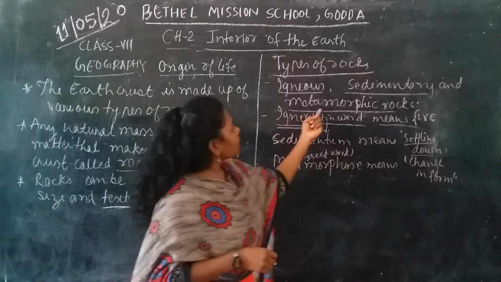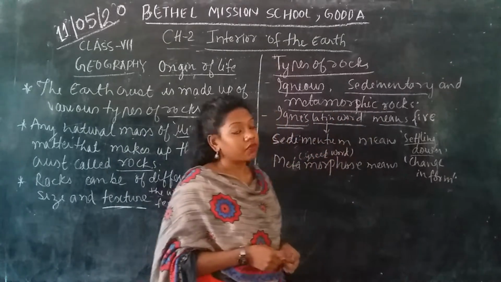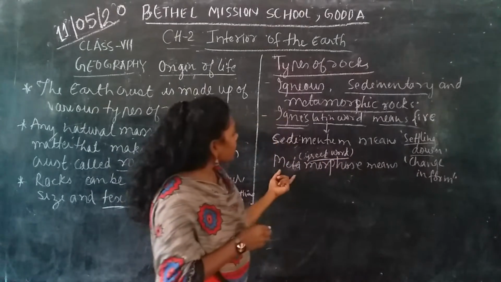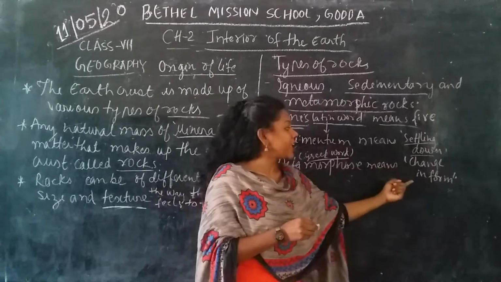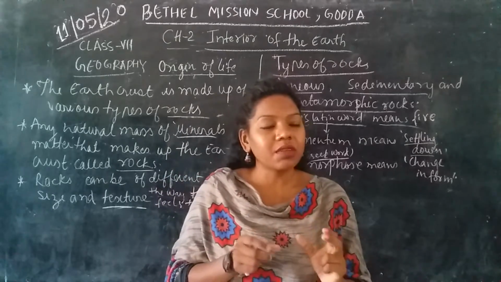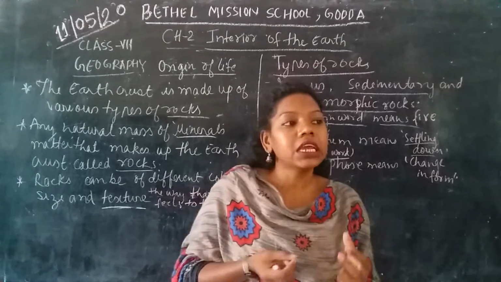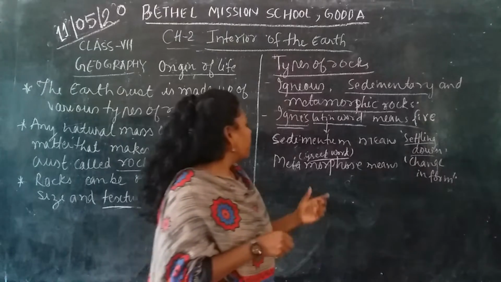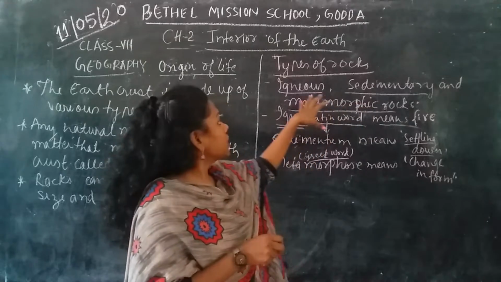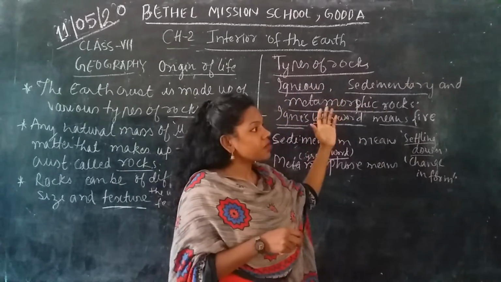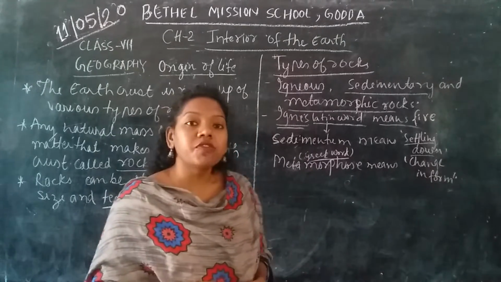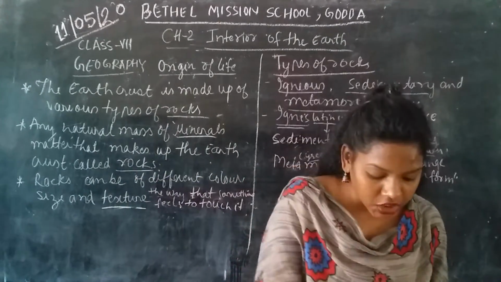Okay. Another is called the metamorphic. This metamorphic actually came from a Greek word called metamorphosis, which means change in form. That means any materials which change its form, even a little bit. That is called the metamorphic rock. So these are the three types of rocks which can be found in the earth crust. Okay, so first of all we are going to discuss the igneous rock.